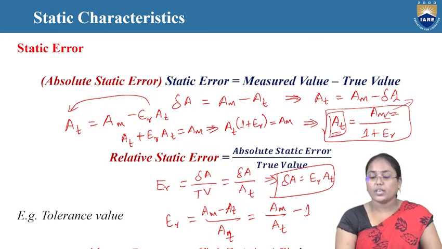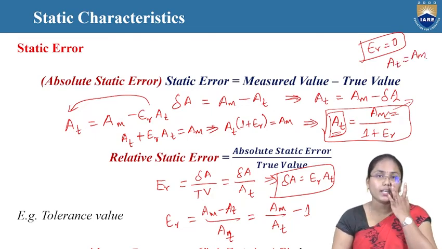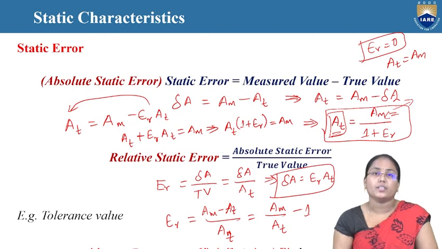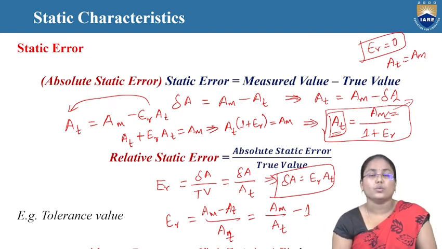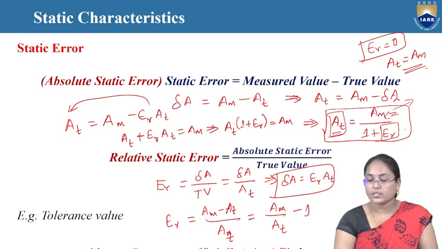And with respect to ER, now if ER equals 0, then directly AT equals AM. So every time we'll make sure that the relative error or the static error in any of the instruments is made equal to 0, so that the true value equals the measured value, or the measured value equals the true value. This is our intended case. So we'll try to make this ER value as small as possible.